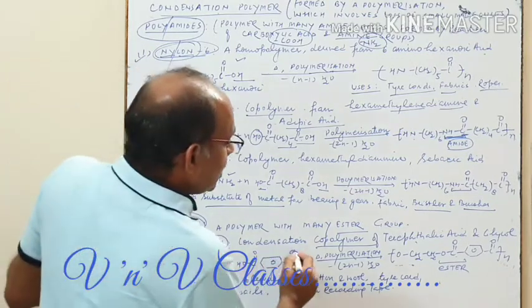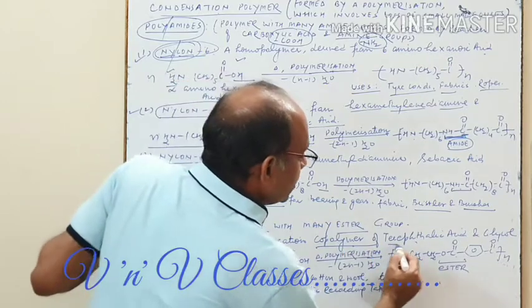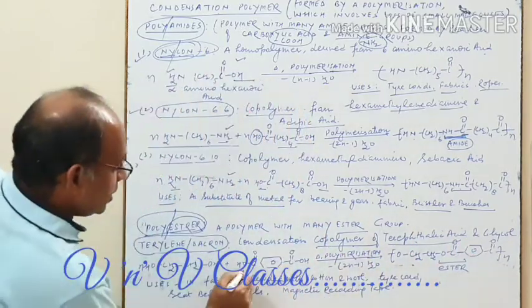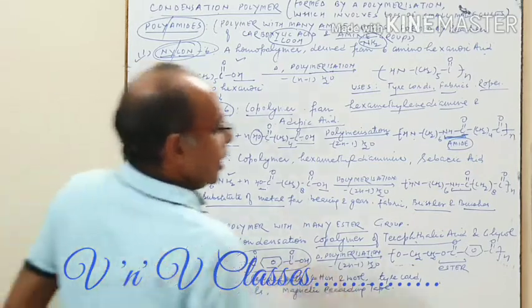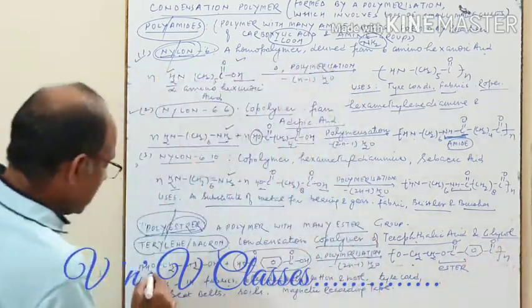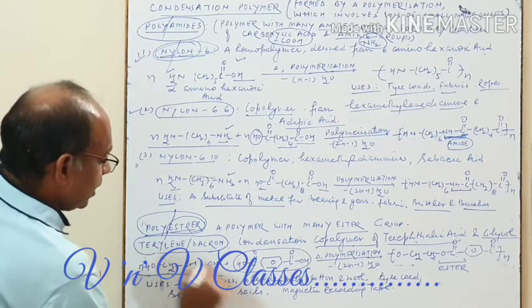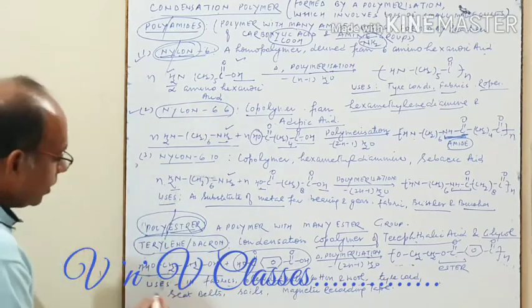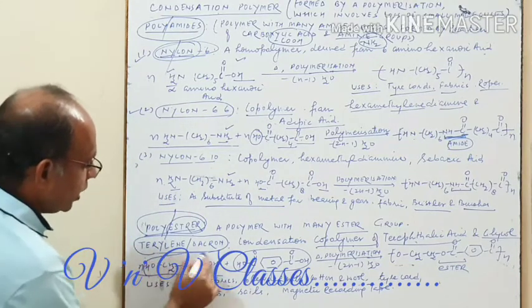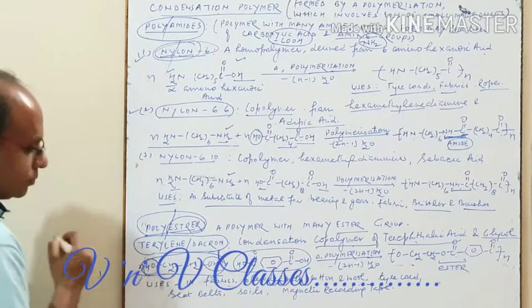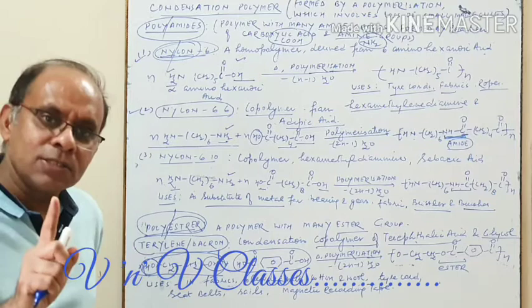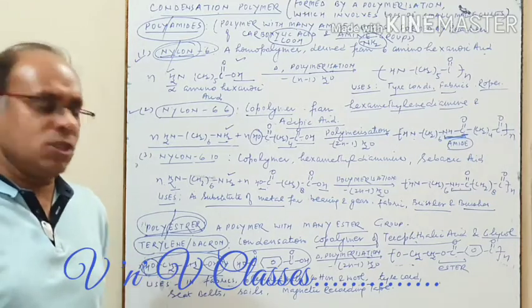It is a condensation copolymer of terephthalic acid, this is the terephthalic acid, and the other is glycol, this is ethylene glycol. Now you find in these molecules, it's very clear, two functional groups each, which satisfy the conditions of condensation polymerization.